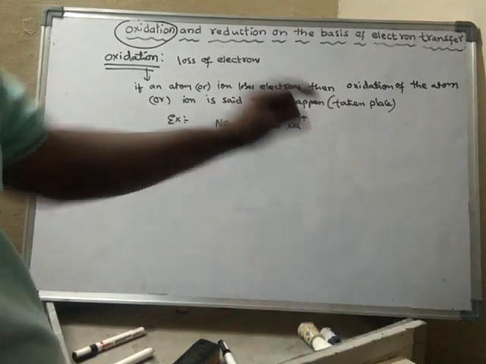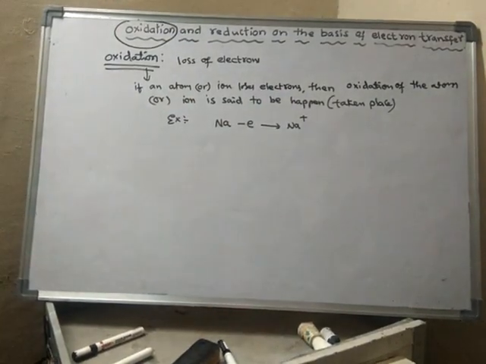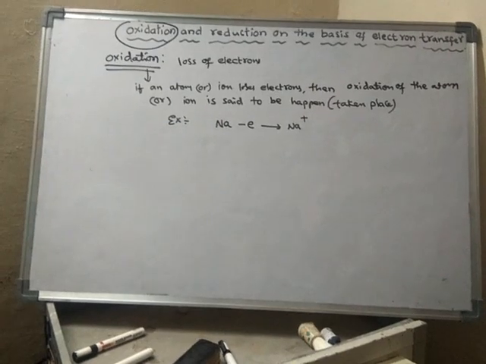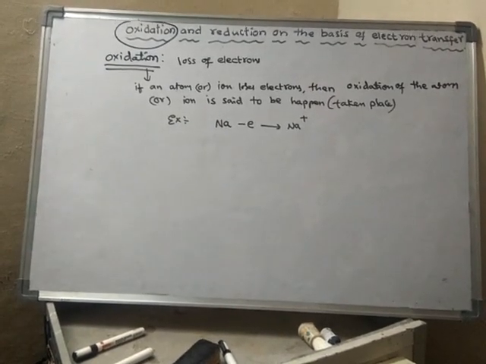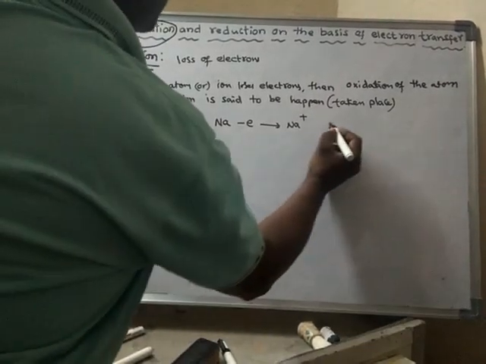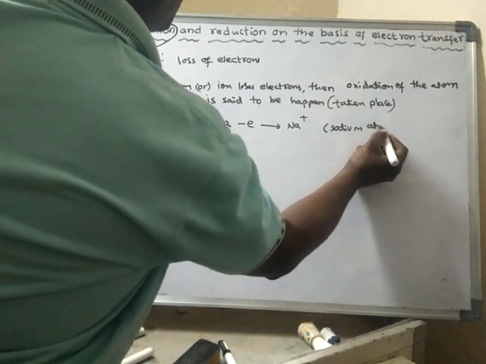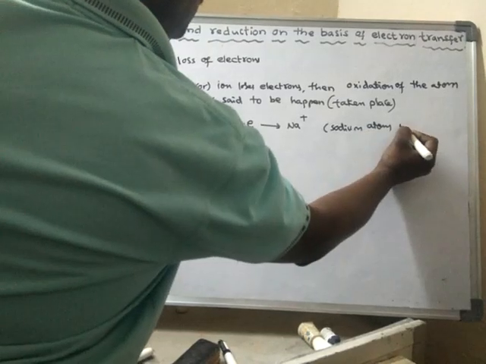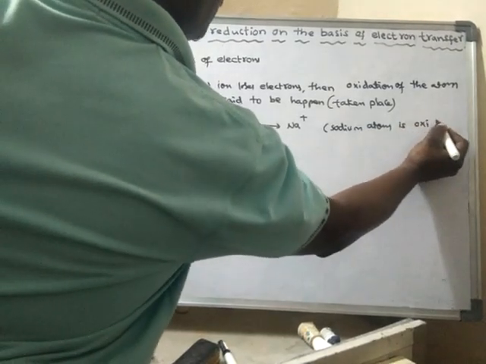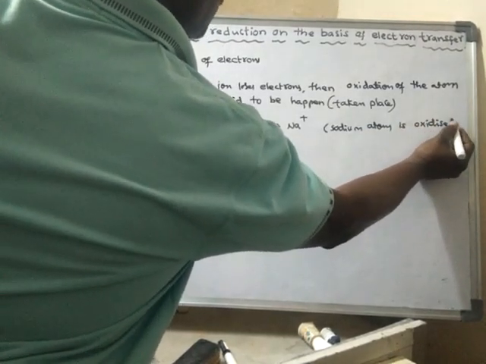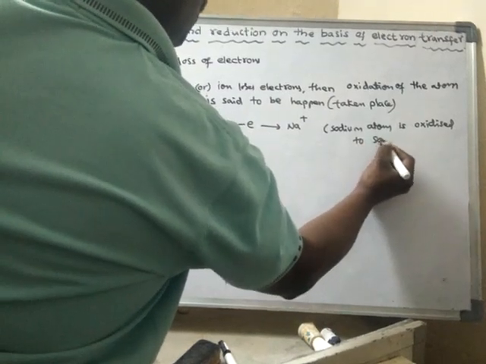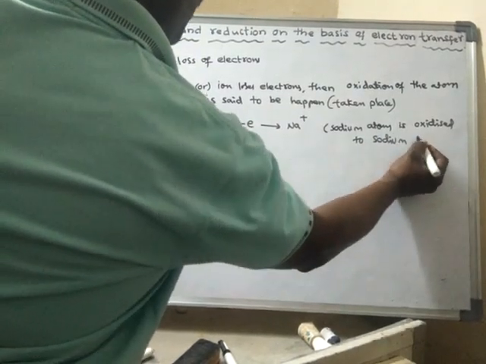So oxidation of sodium has taken place. Sodium atom is oxidized to sodium ion.